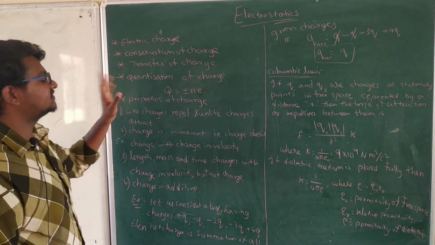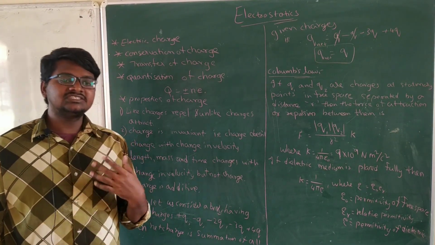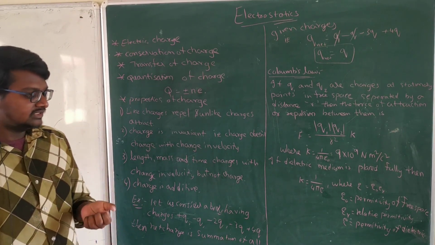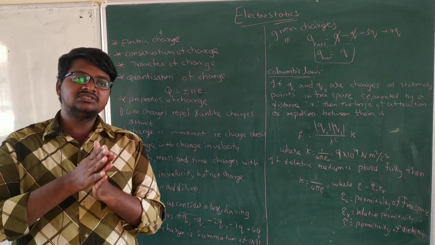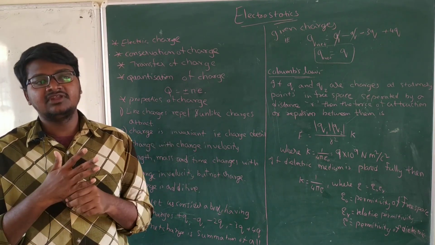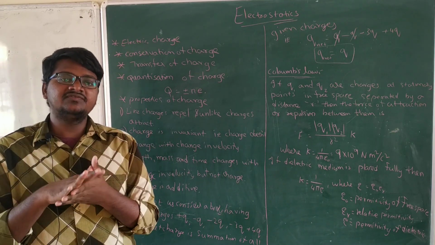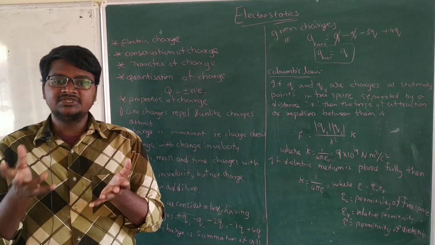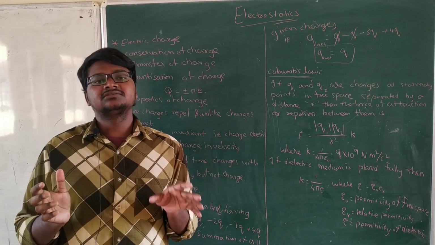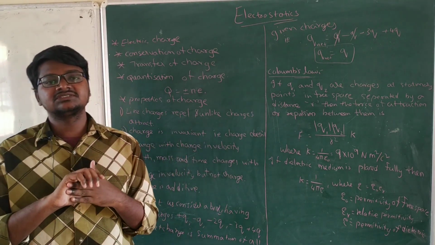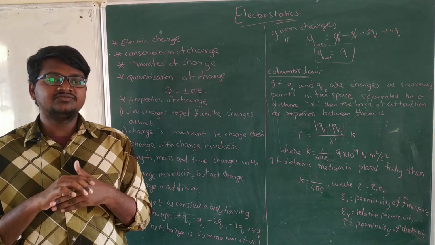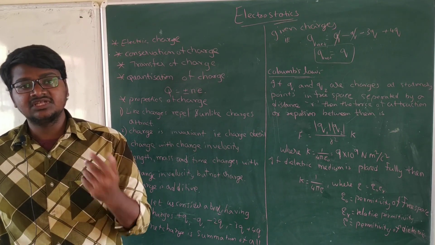Next, transfer of charge. Charge can be transferred in different ways. Charge can be transferred by using friction, and some other factors are also available. For example, if you maintain some potential difference, charge can be transferred. It means if you want to transfer the charge, you need to do some work on it under particular conditions. The main example is friction. With the help of frictional force, we can transfer the charge.